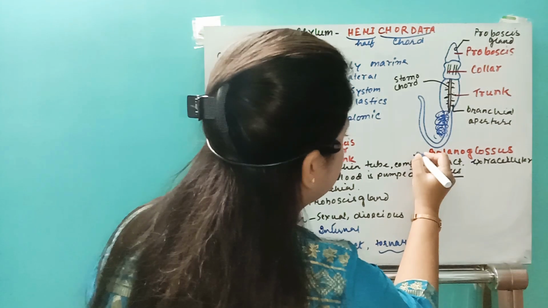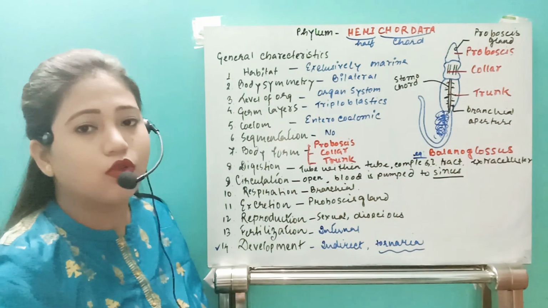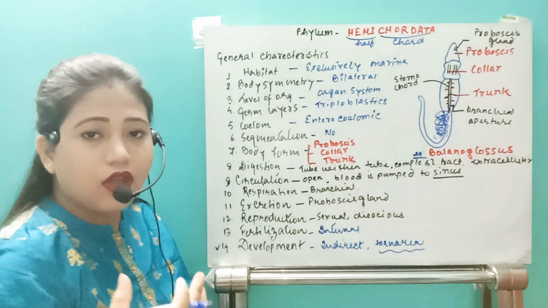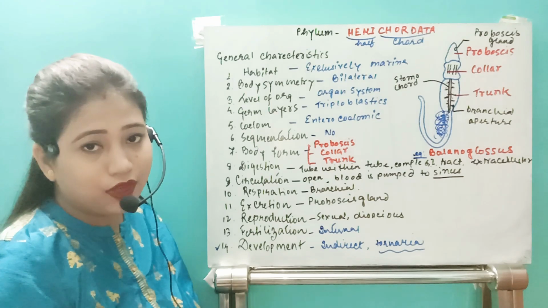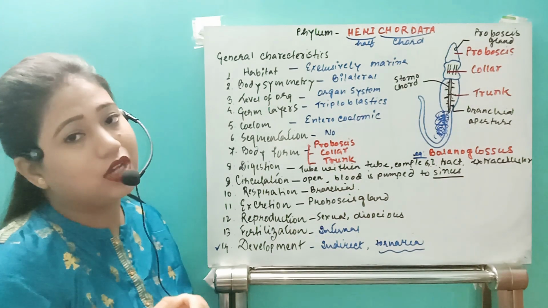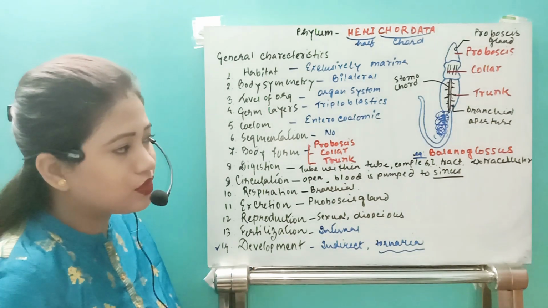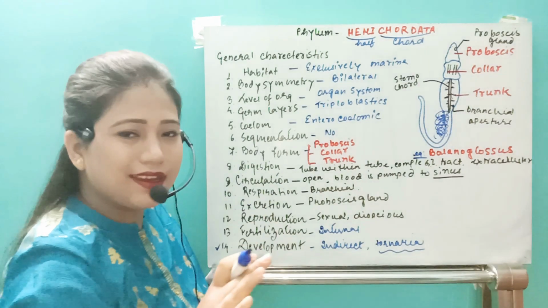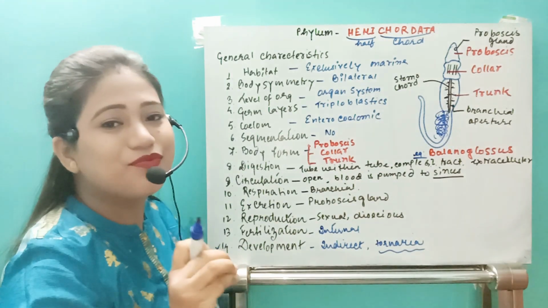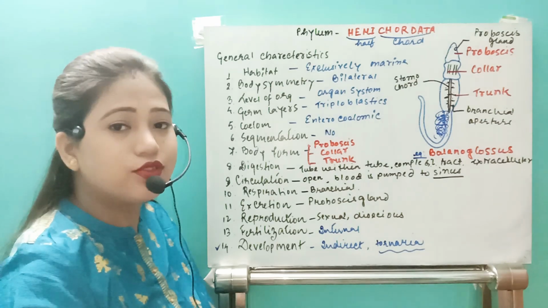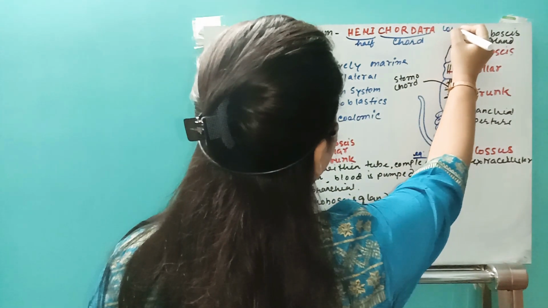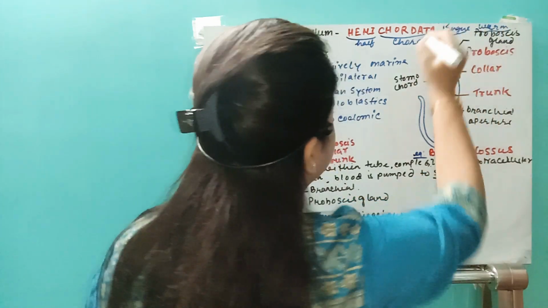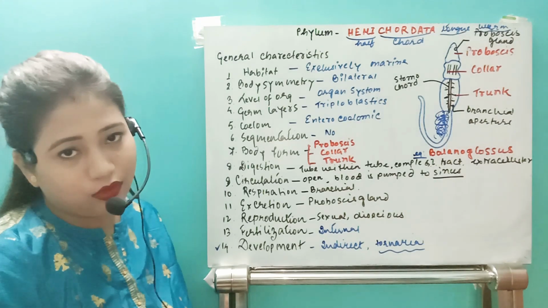That one species I have given, that is Balanoglossus, otherwise Saccoglossus is also present. If you come to their general name, like scientific name, general name, we have for Pila the general name snail. Similarly, if you see the Balanoglossus, this proboscis region looks similar to a tongue. So these organisms are also known as the tongue worm. Okay, remember that. This is important also, it comes, right? So this organism will also be known as tongue worm, right?